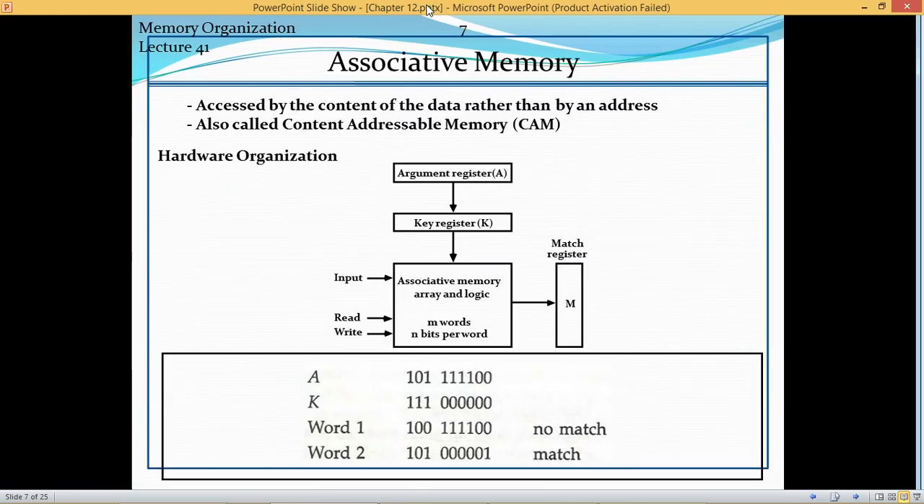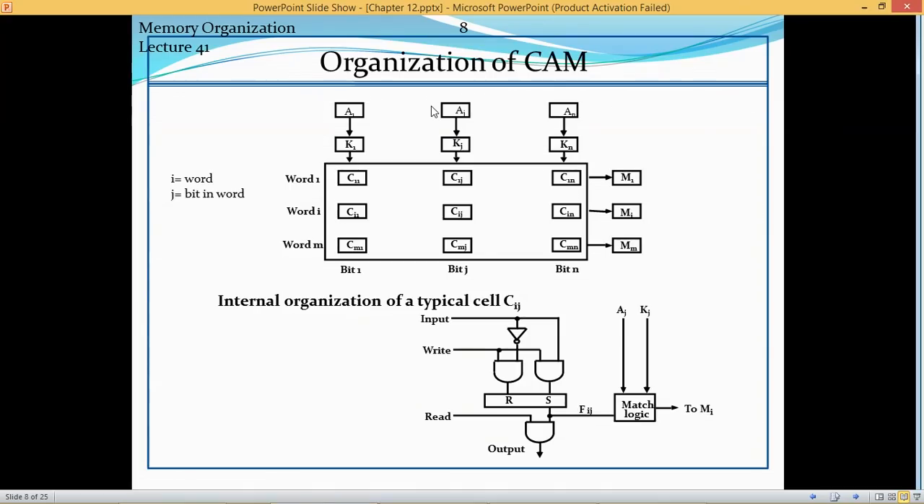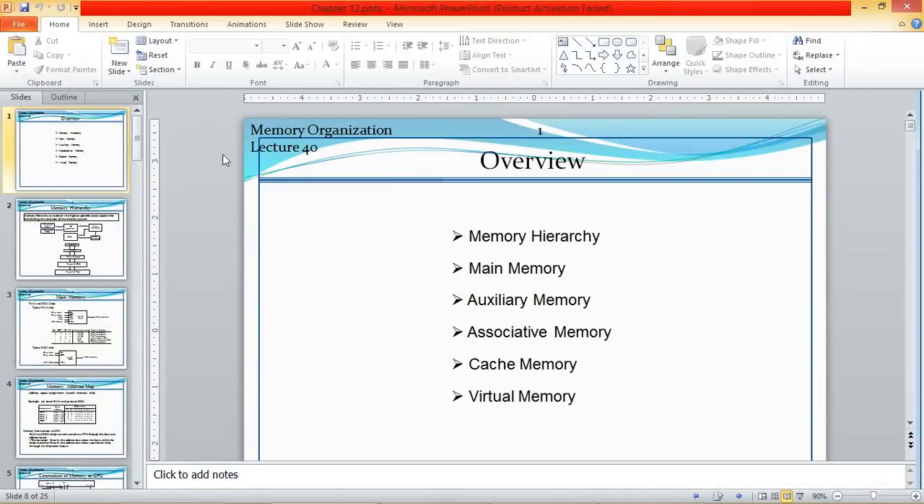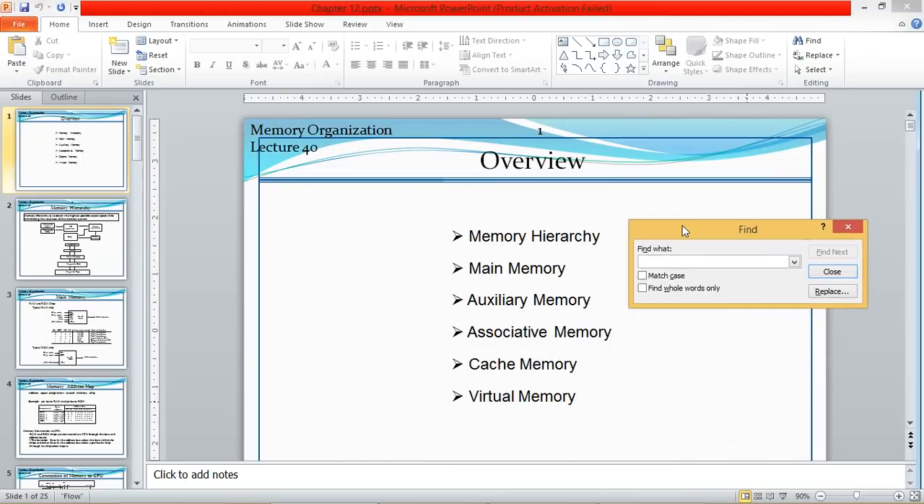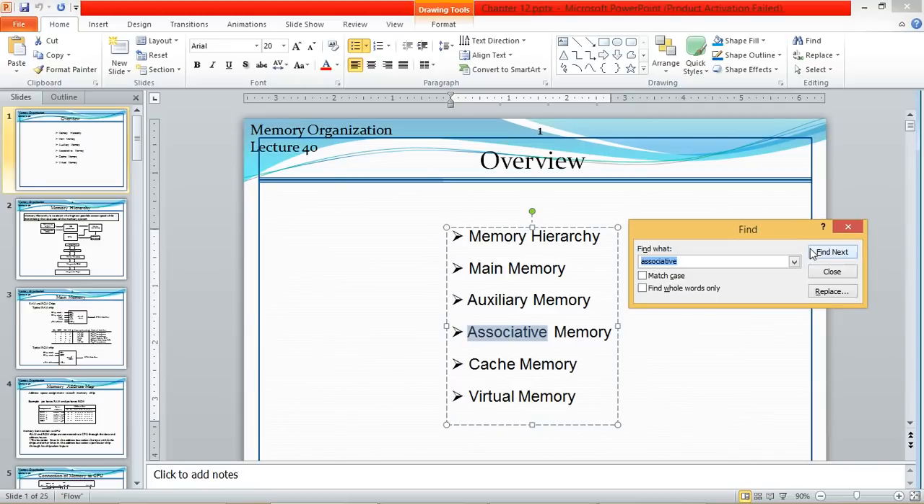So this is just an example. If I want to perform any kind of search, what we can do is escape this mode and press Control F. It is asking what you want to find. If I want to find anything related to associative, I will write associative and search. Now see what it is showing. It is showing me different results for it.